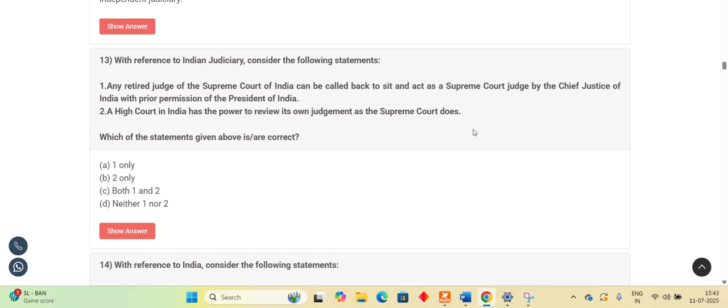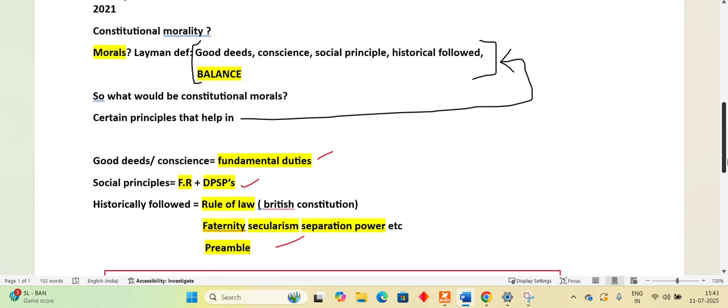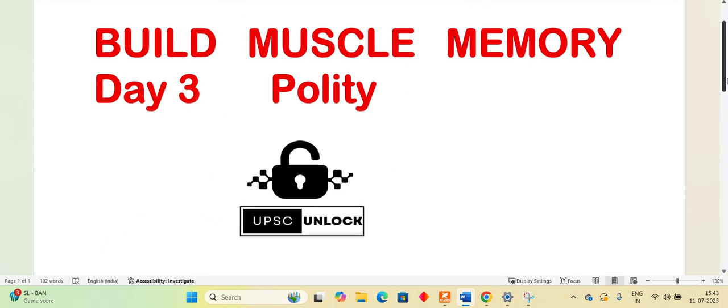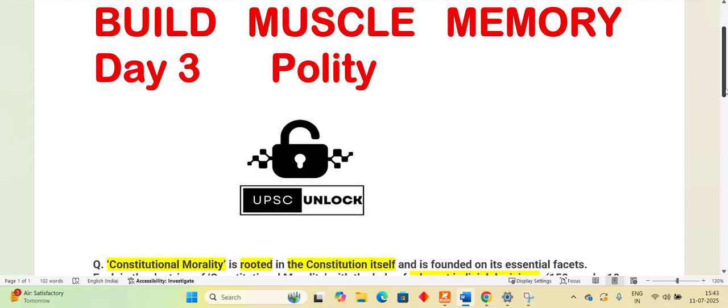Now coming back to the thing that I had to tell you. I got a query that, is it okay to skip mocks completely and just rely on PYQs? Now I want to break this bubble for you. Please understand that people who are making these mocks have been doing this even before you were born. Okay, बहुत पुराने हो चुके हैं वो लोग, उन्होंने बहुत सारे सिविल सर्वेंट बना दिए हैं अपनी जिंदगी के अंदर. ठीक है, they are not stupid, they are not doing it because they want to fail you. And the problem here is you don't know how to use those mocks.